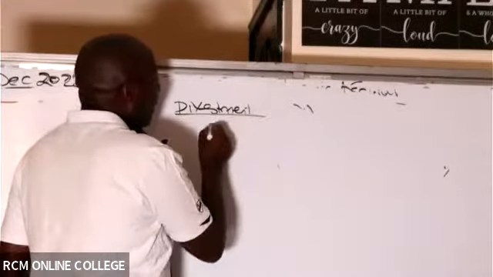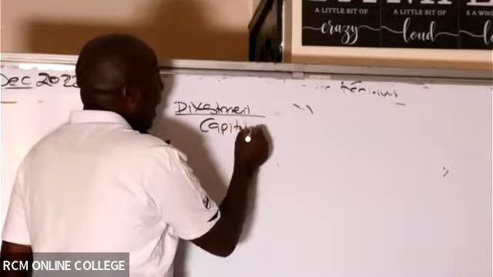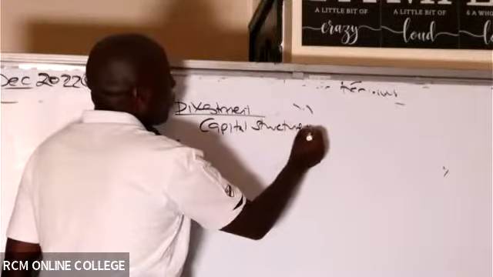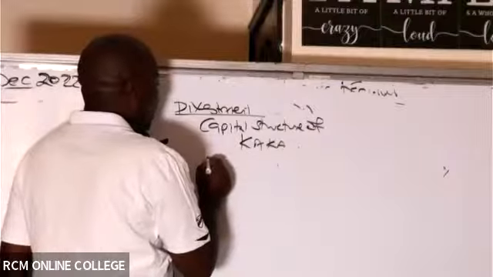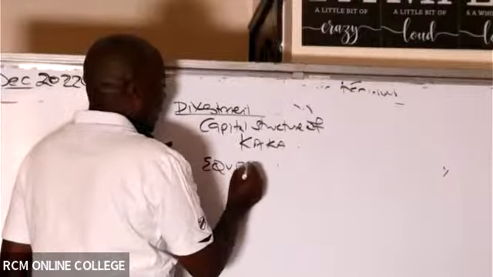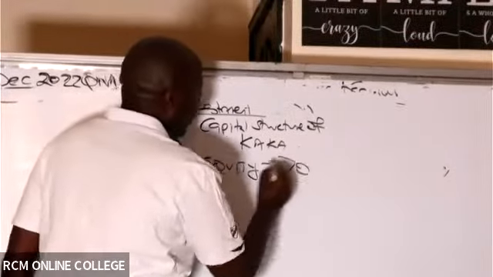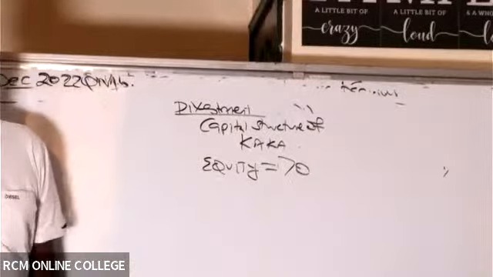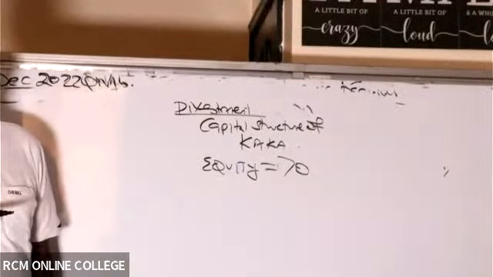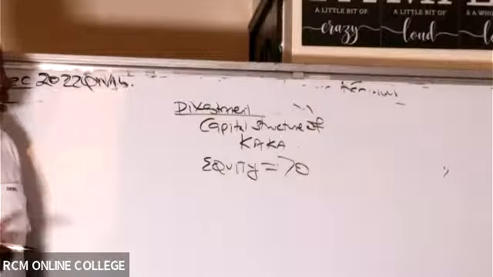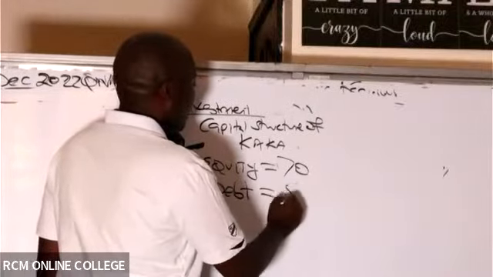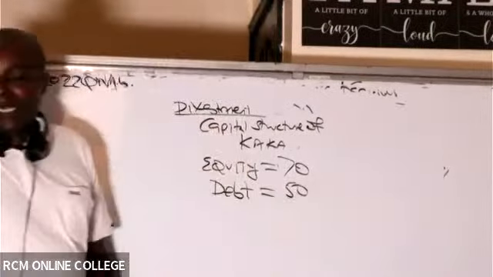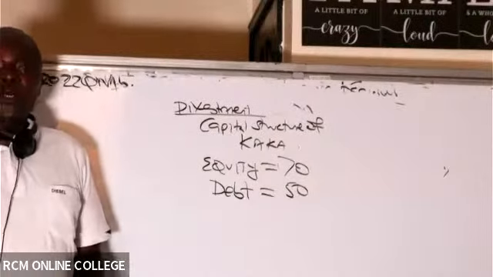So please give me the capital structure of Kaka. Are you able to see in this case here the current equity? How much equity does it have? 70. That is the current capital structure of Kaka. How about the current debt? In this case here, 50. Current debt is 50. So now we want to divest here.